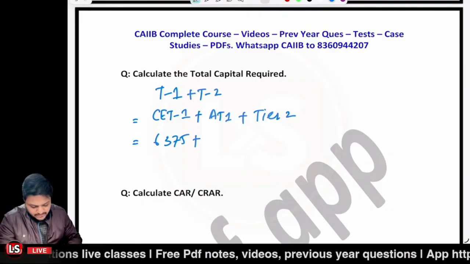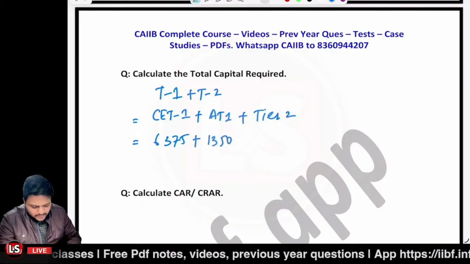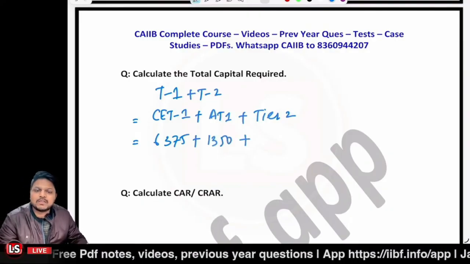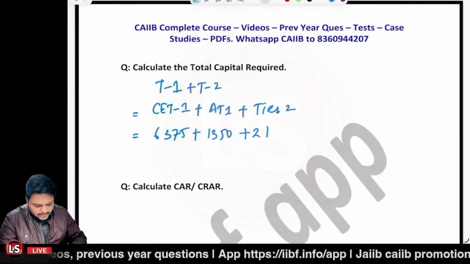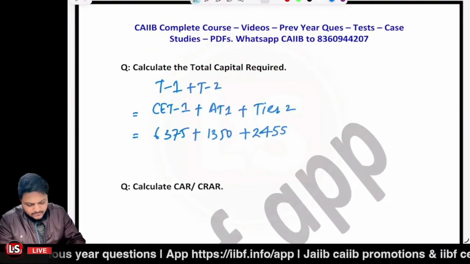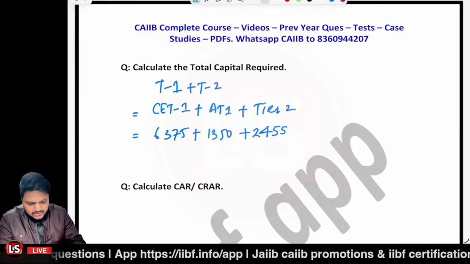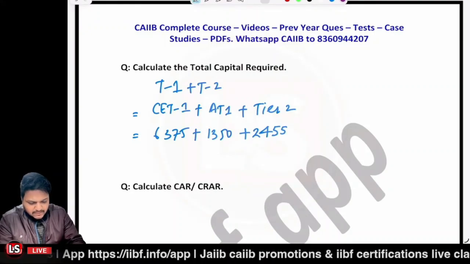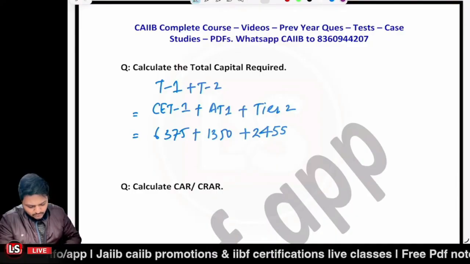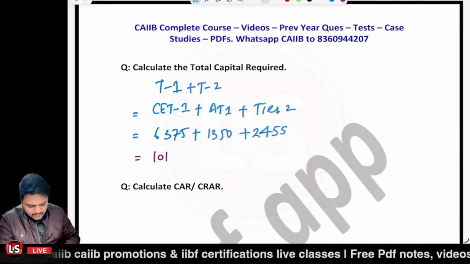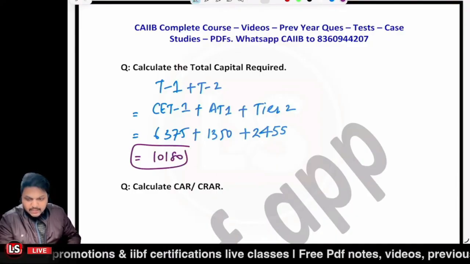Kindly do check the figures again. 1350 over here. And tier 2 was what? We just calculated tier 2. It is 2455. So it comes out to be 6375 plus 1350 plus 2455. That is 10180. So this is the total capital.